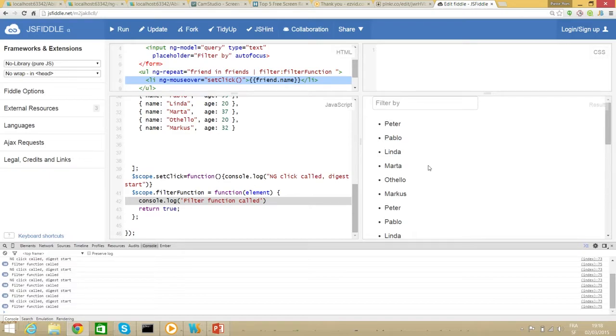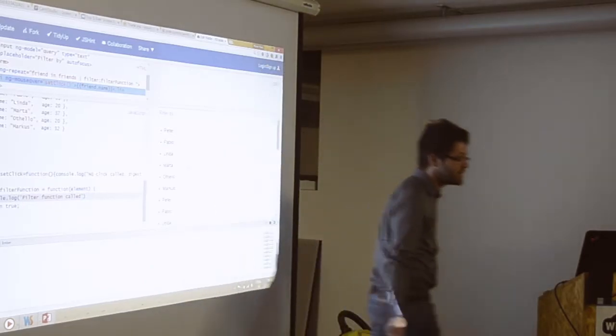So it can be a huge performance problem if your digest cycle is triggered by a mouse over. I mean, everybody uses mouse over. We use it all the time. So here the mouse over triggers the filter, so it's a simple filter. It's okay, but still 30 elements.